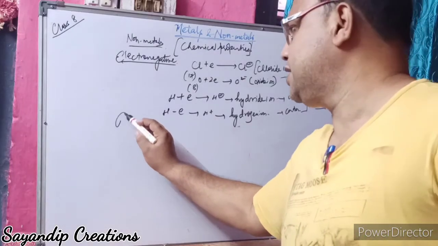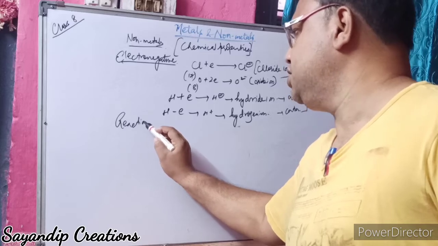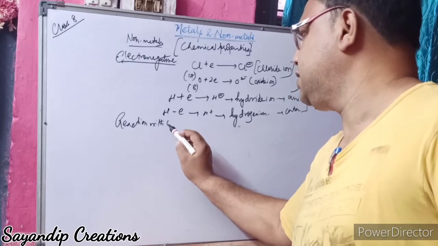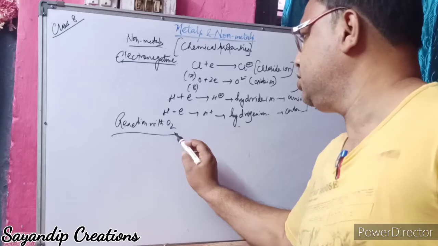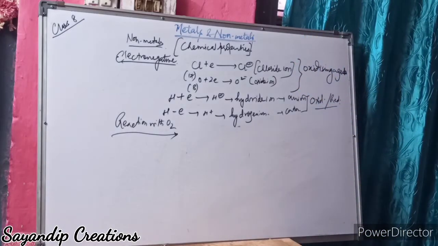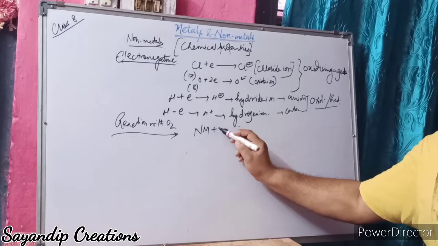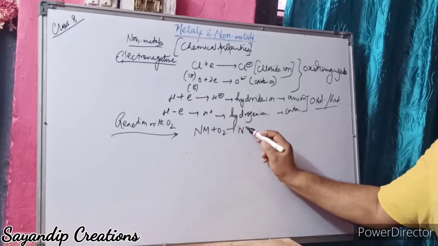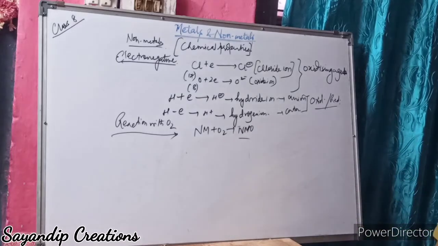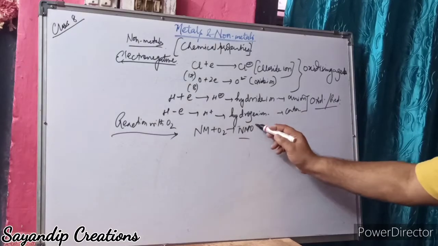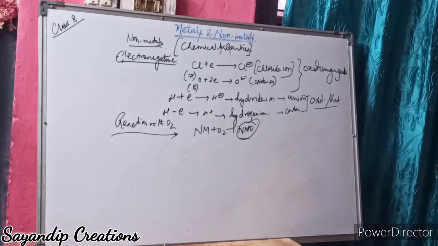Next is reaction with oxygen. Non-metals react with oxygen to form non-metallic oxides. Non-metallic oxides, when dissolved in water, form acids, which turn blue litmus paper red.